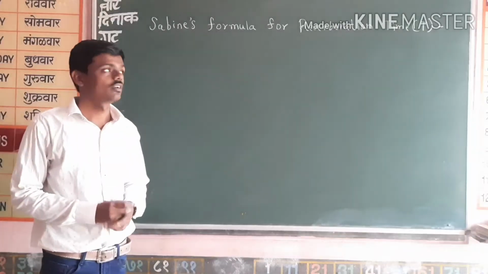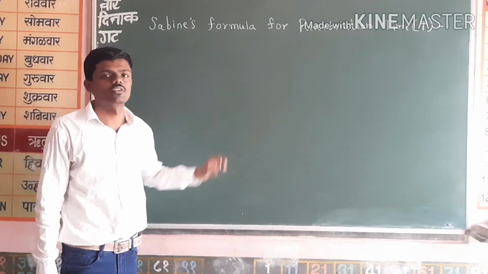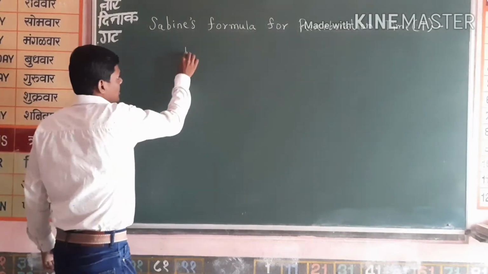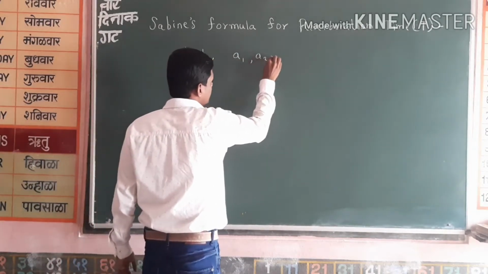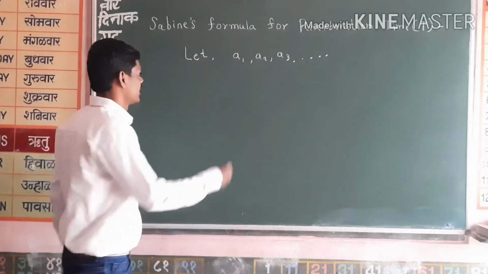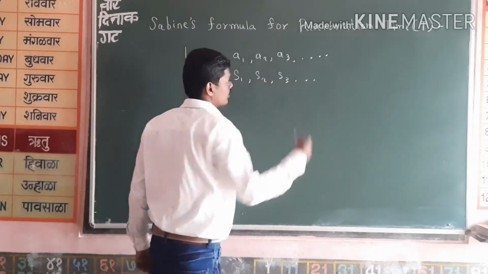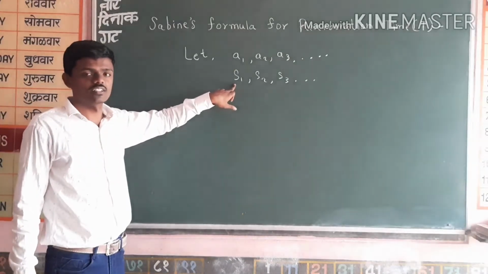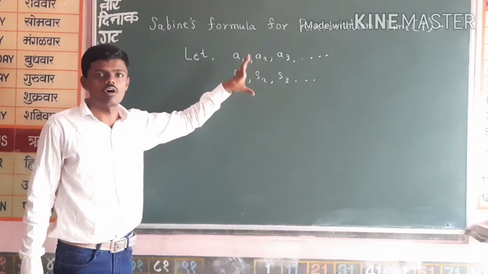Hello students, today we will see Sabine's formula for reverberation time, in which we will derive its derivation. So consider a hall or auditorium in which we can take absorption coefficients A1, A2, A3 and so on for respective surfaces like small s1, s2, s3 and so on. So what are these? These are absorption coefficients and these are surfaces. Okay, so these are the total absorbing surfaces in that hall or auditorium.